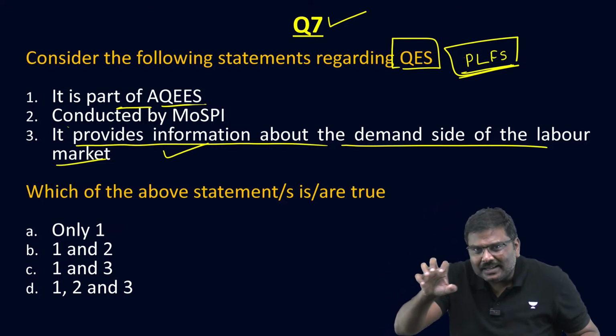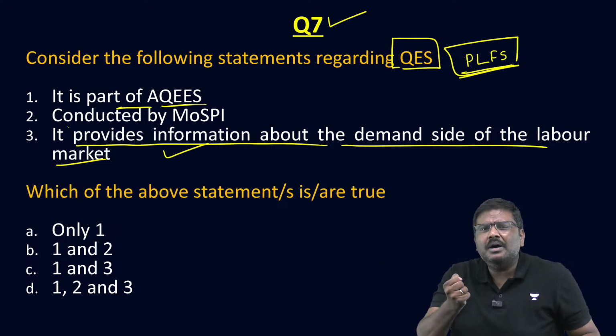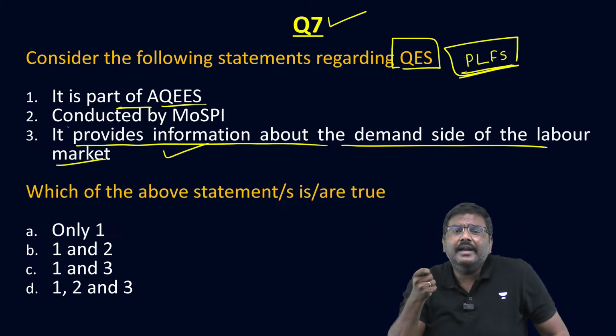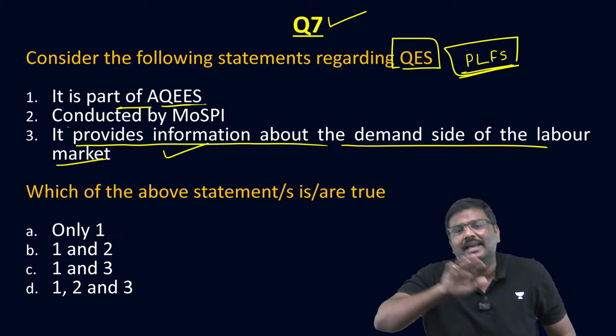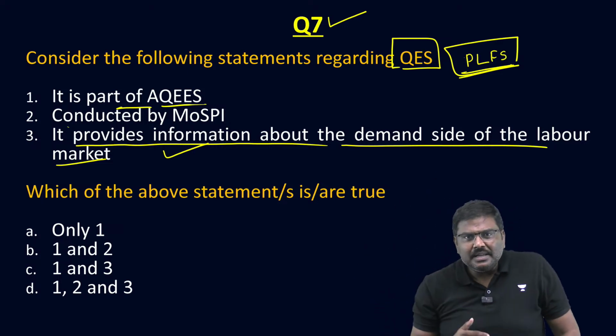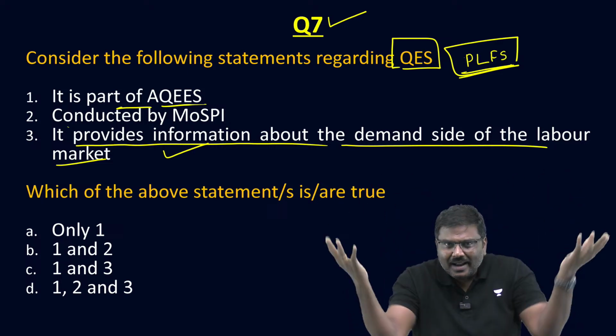We are collecting the data, that is how many jobs are getting created, how much is the demand for labor, what kind of jobs are getting created, etc., from the demand side, that is the companies. And when I say companies here, again there are two divisions in the survey. The larger umbrella